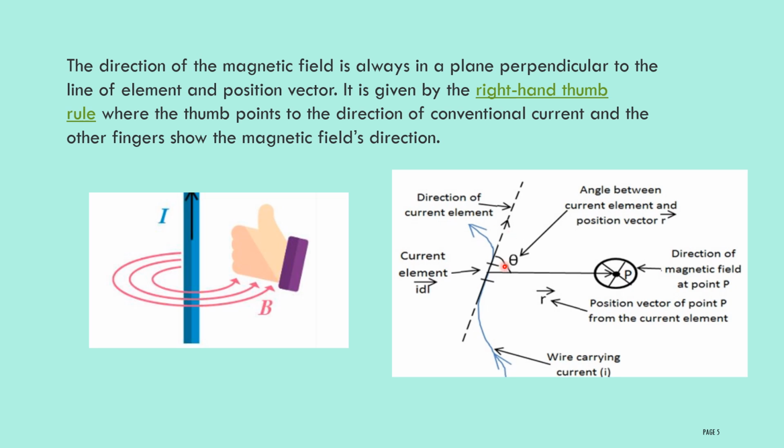Let us see this picture. This is the direction of the current. If you hold the current carrying conductor with your right hand, the thumb indicates the direction of the current, and the folded fingers show the direction of the magnetic field. Here it shows the direction of the magnetic field, pointing towards the outside of the conductor.